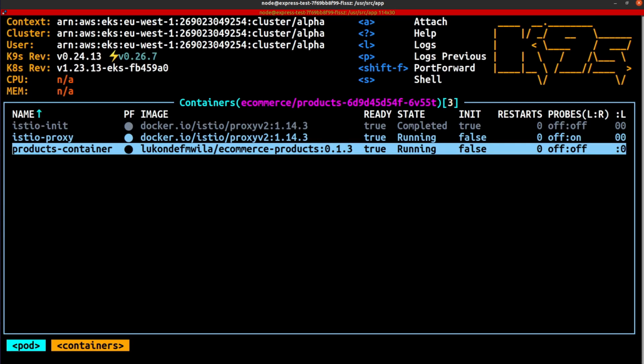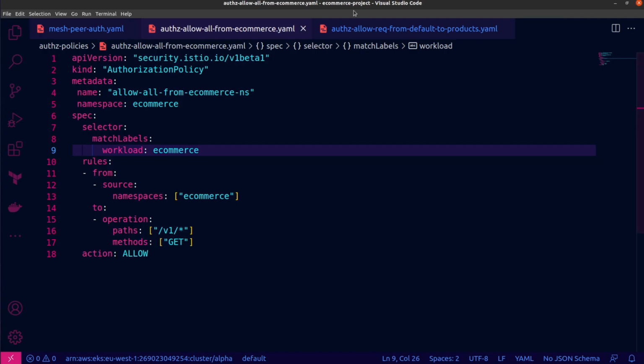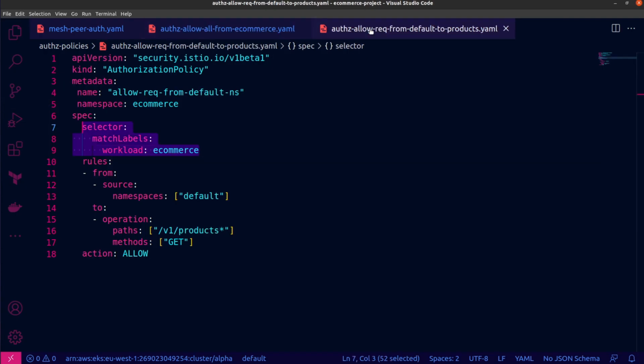All right. Now, you might also decide that it's actually safe for express test to query the products API because that information is publicly visible on a website, right? Orders, on the other hand, is likely to contain some sensitive information. You might have seen when I ran that cat command, there were details like who created the order. Generally speaking, you wouldn't be able to fetch the details of an order of another person. So we expect that to be concealed from us, but products information is something that might be made available to some applications inside of the mesh.